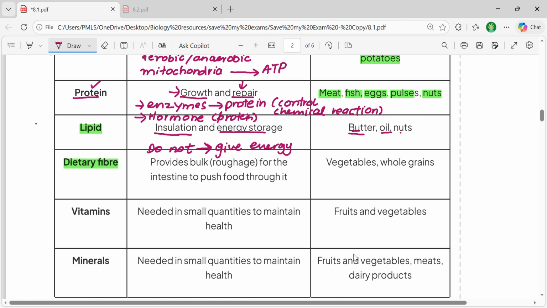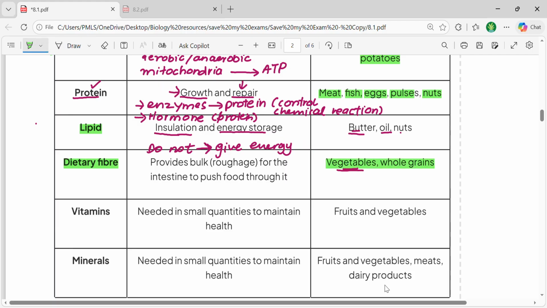And from where would you get roughage or fiber? As I mentioned, you can get them from vegetables, from greens, and even from some fruits that are rich in fiber. You can mention their names here as well.